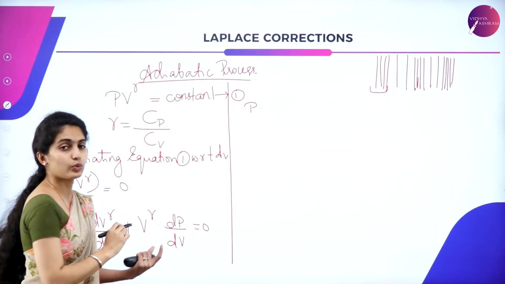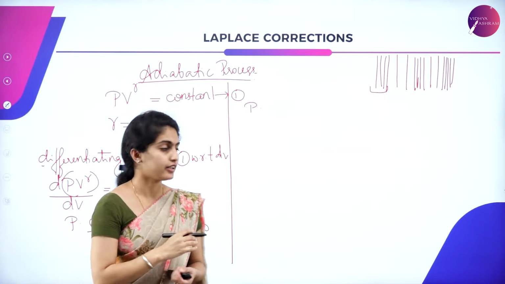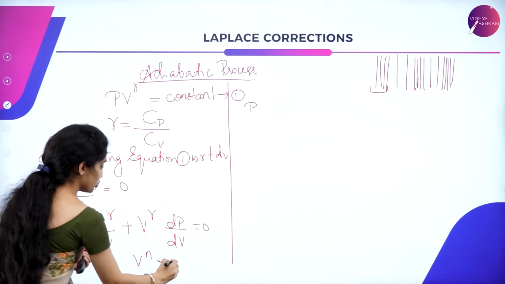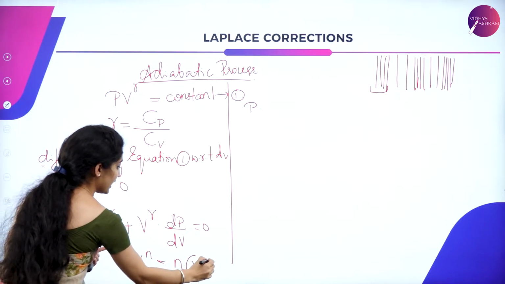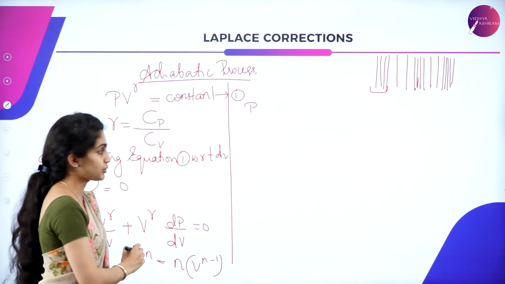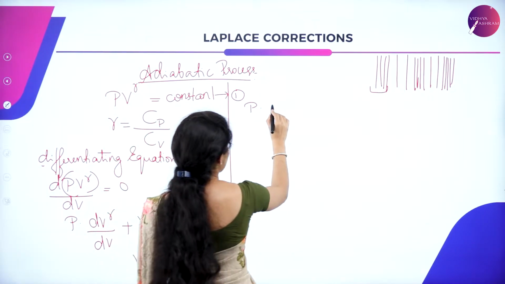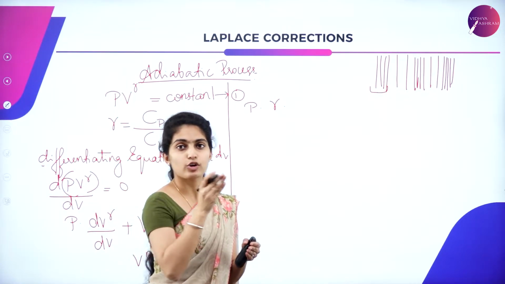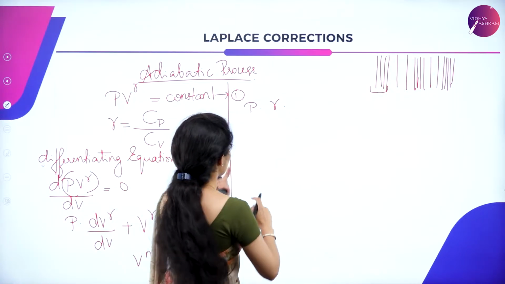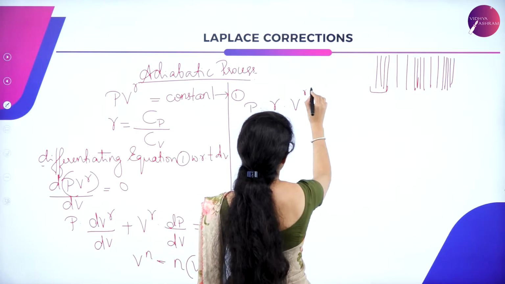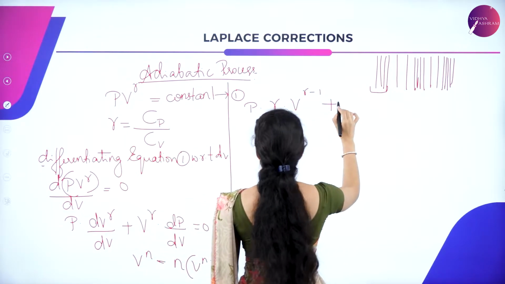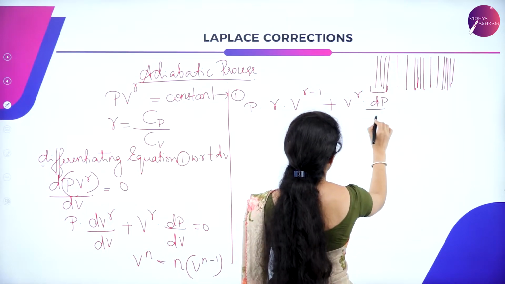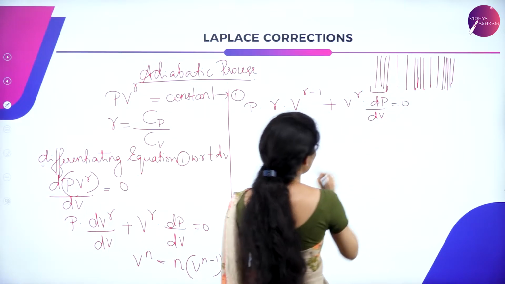This is of the form V to the power of n. So if you consider this as V to the power of n, what do you get? n into V^(n-1). The same concept is applied, that is the differentiation formula for x to the power of n. So gamma V^(gamma-1) plus V^gamma dP by dV is equal to 0.